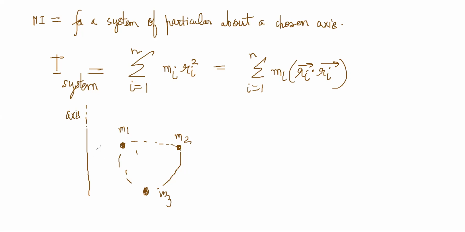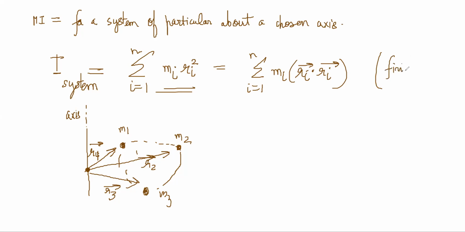So what you have to do is r dot r. Let's say this is rotating about a particular point. So this is my R1, and this is my R2, and this is my R3. And you have to do M1 R1 square, M2 R2 square, and M3 R3 square. The sum of the Mi Ri squares will give the moment of inertia of the entire system. This is true for a finite set of points. For a finite set of points, you could do a summation like this.